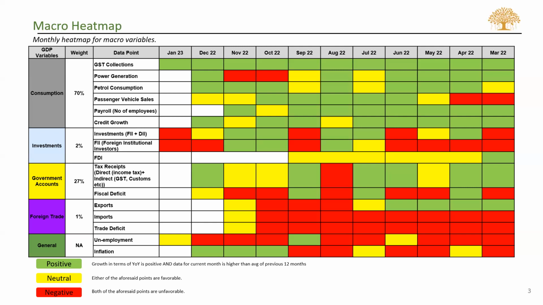And if we take trade deficit, it has been higher than the previous 12 months, approximately 80% higher compared to what we had in the previous 12 months. So overall, it has been on the yellow side for foreign trade.